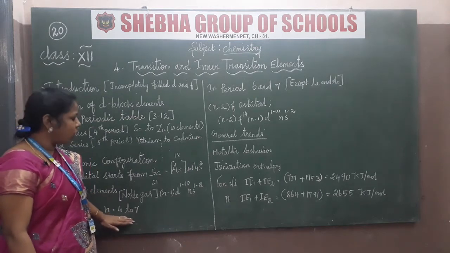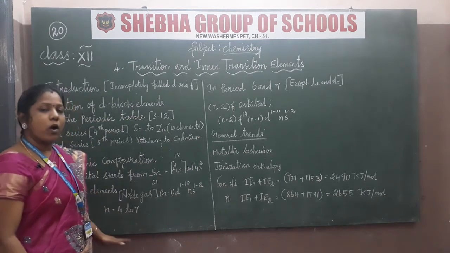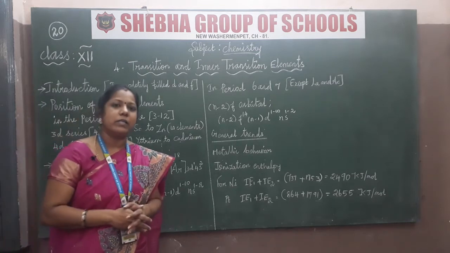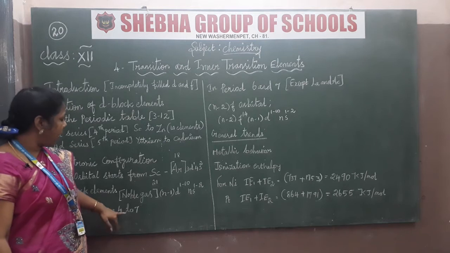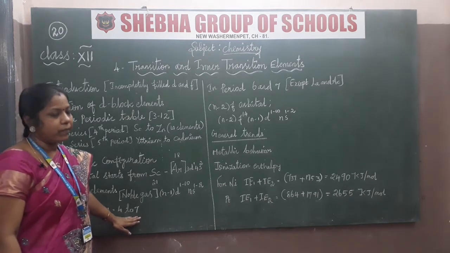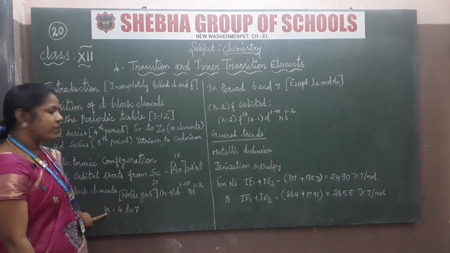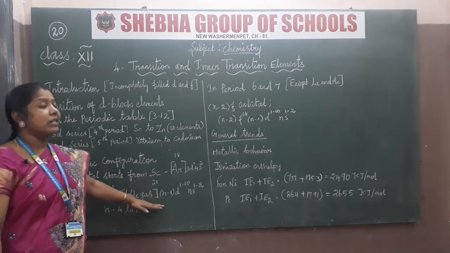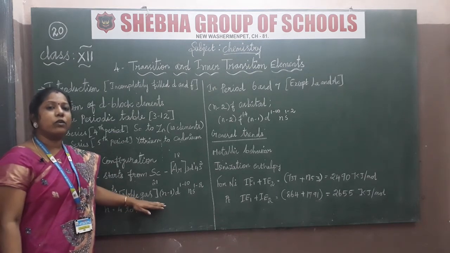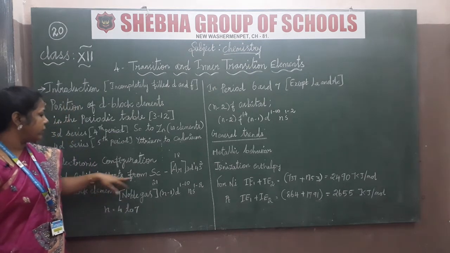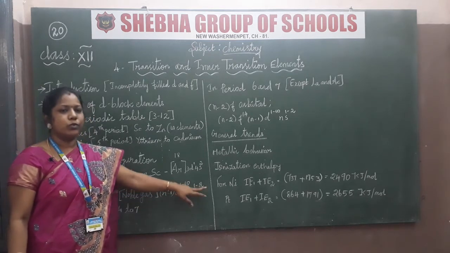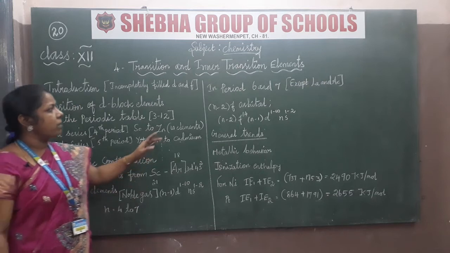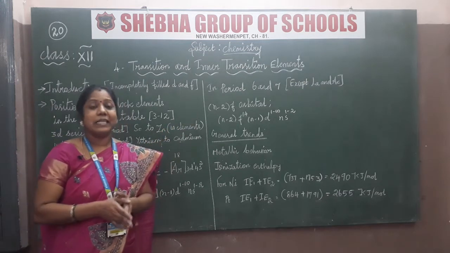Because the value of n is possible only from 4 to 7. Because 1 to 3 will go into the categories of the S block elements. So D block elements means starting with 4 up to 7. So I am going to mention the nth value. This is the general formula to write the electronic configurations. I am going to explain again: n-1 d 1 to 10 and ns 1 to 2. Okay, this is the general formula, up to the period of 6 and 7.